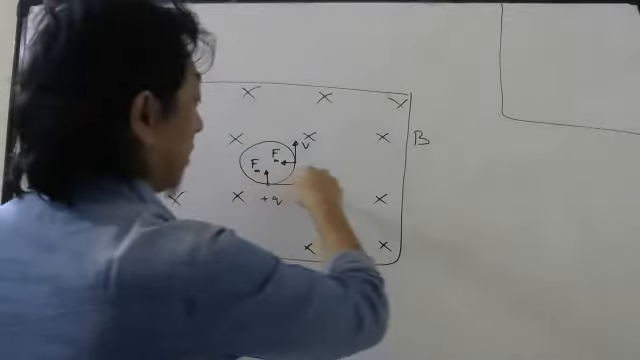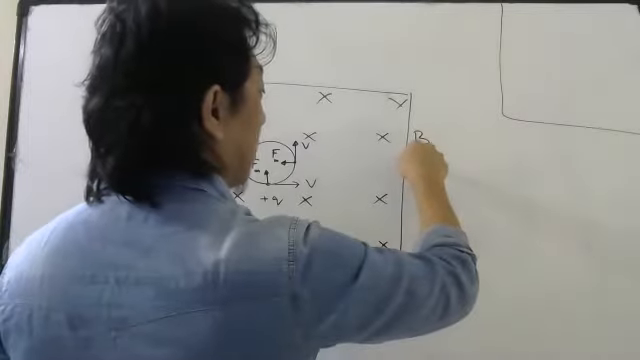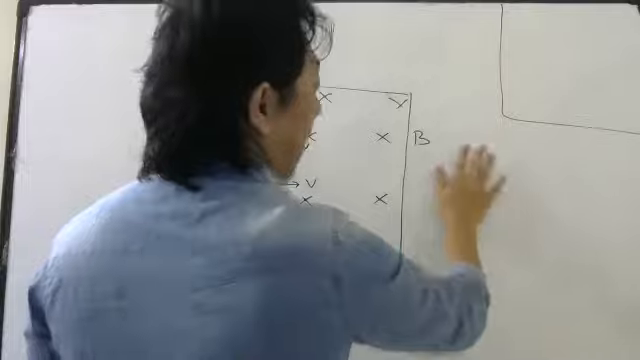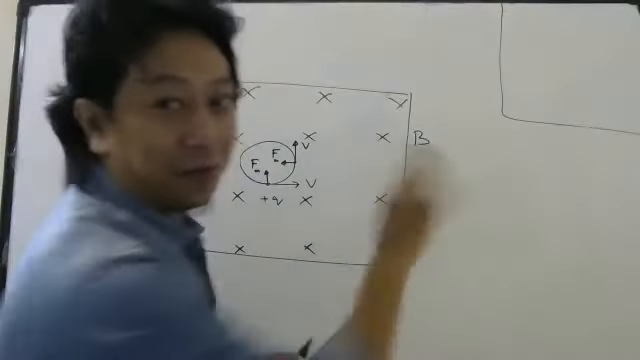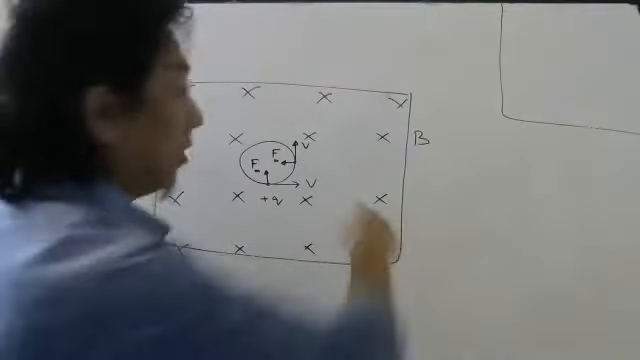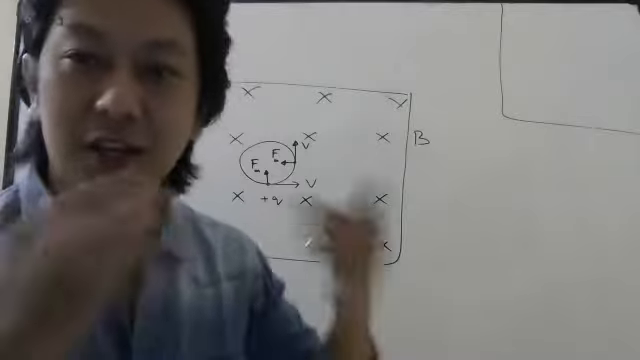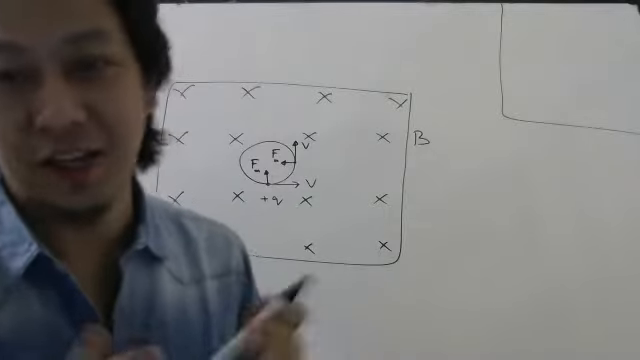It will turn like this, and once it comes out, there is no magnetic field. No magnetic field, no magnetic force. So it will go in a straight line. Why a straight line? Newton's first law. If there is no force, a body continues to move in a straight line.